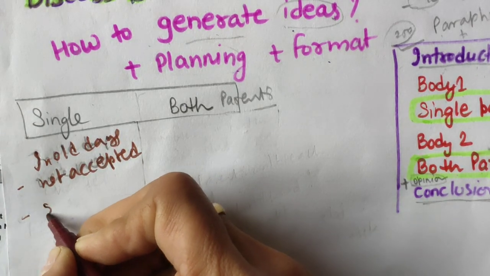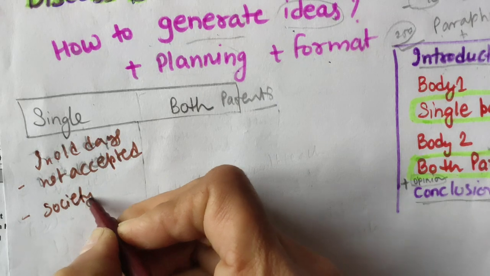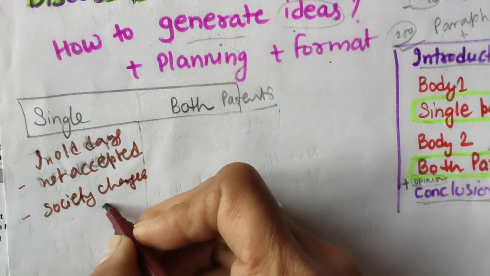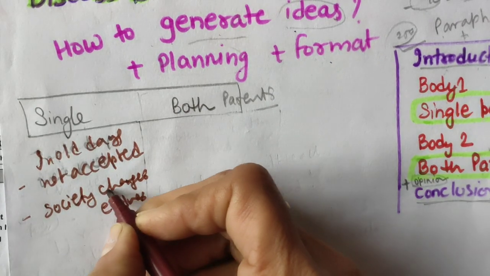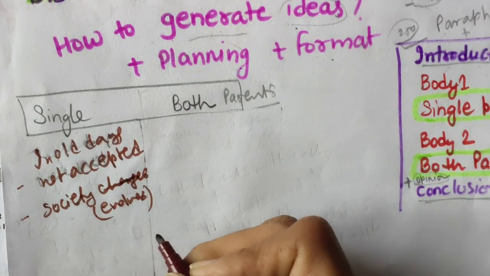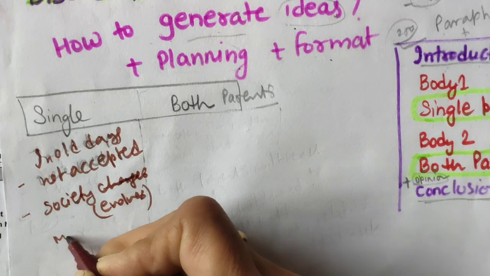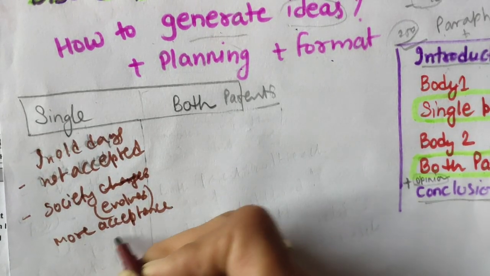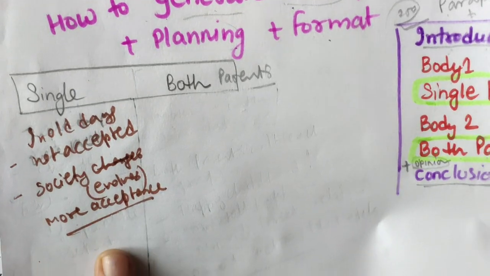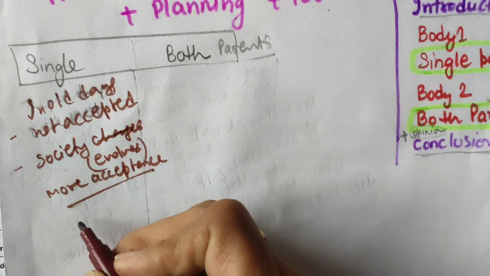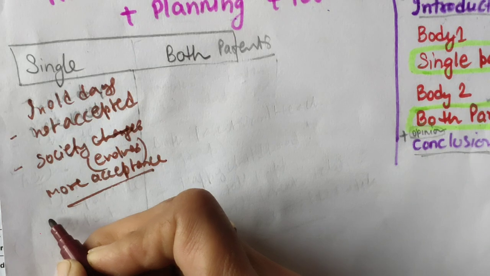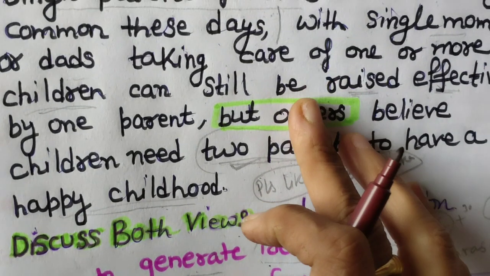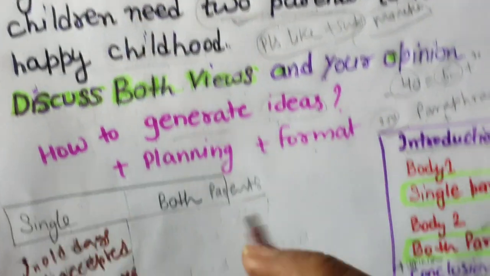Now society changes. With the society feeling some change, or society evolves, you can write the word evolves instead of changes. Then you can say now more acceptance. This is just a platform or introduction about single parenting in one or two sentences. More acceptance to single parents. Now how they can raise any child effectively. Because the main point is that a child can be raised effectively by one parent, how they can.